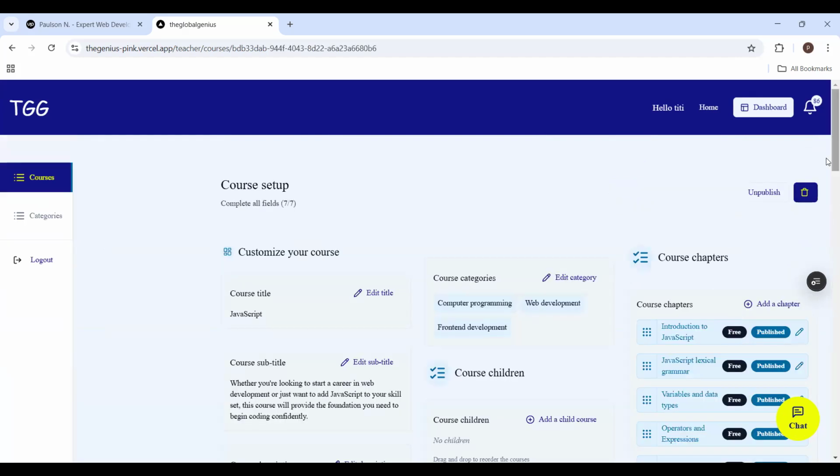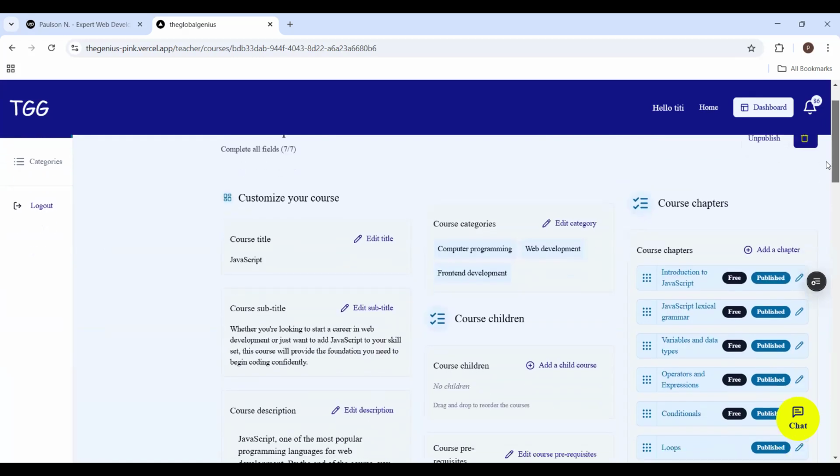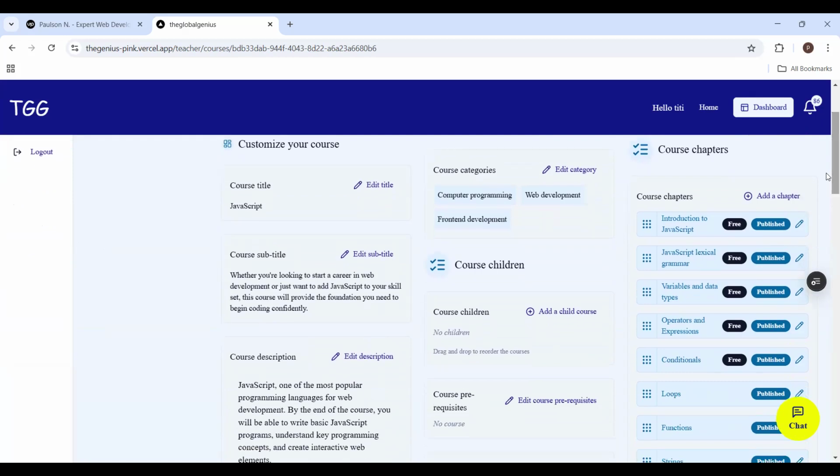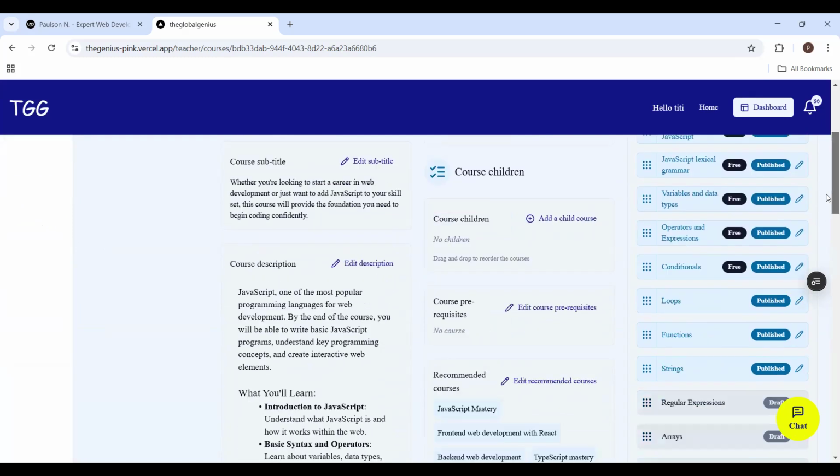Now, this is where I can do all the stuff I need to do: course title, subtitle, editing, everything I need to do. And these are the chapters. I can add a new chapter or I can delete a chapter from here. I can also delete this course, or I can unpublish it.